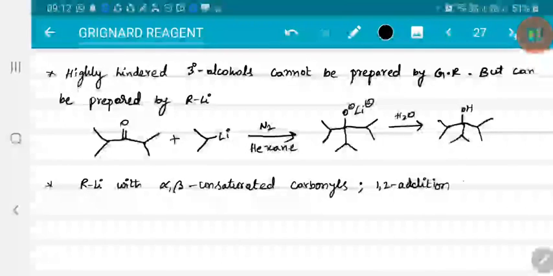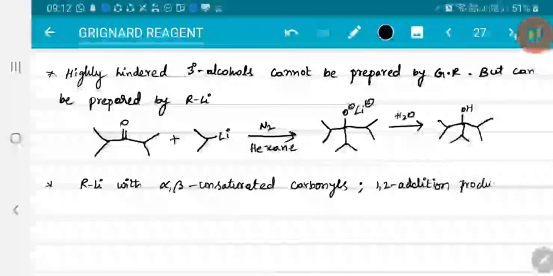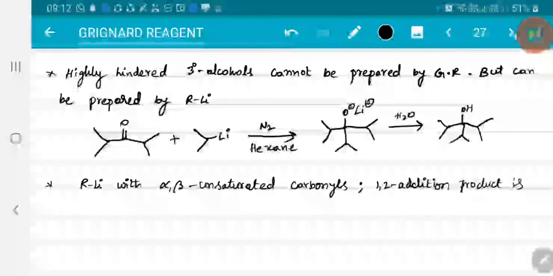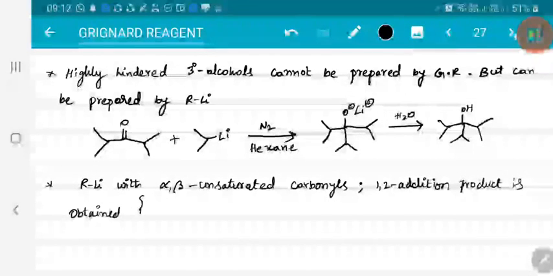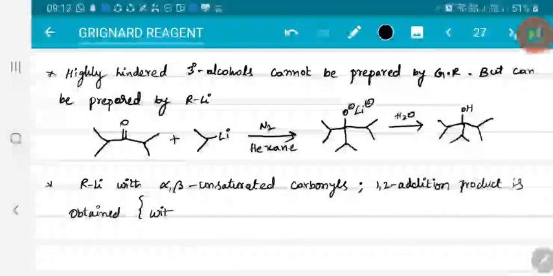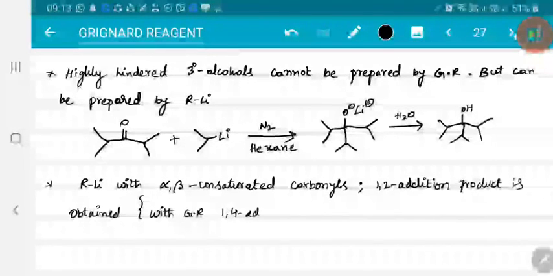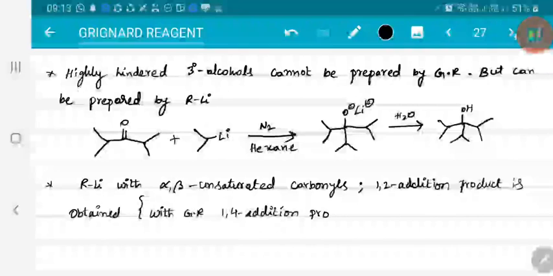Whereas with Grignard reagent, the 1,4 addition product is dominant unless it is crowded.